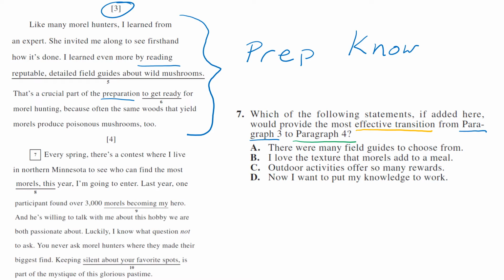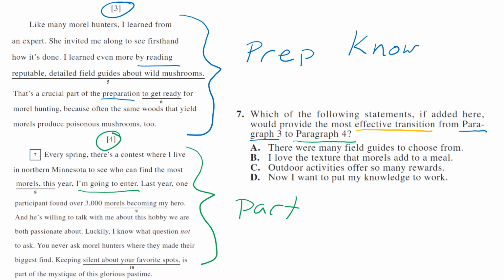Now we're going to look at paragraph 4, which is here, is labeled paragraph 4. So what is paragraph 4 about? There's a contest where someone can go. I'm going to enter. So this is about actually participating or using your knowledge. So we'll call it participation. So now that we know that it's preparation and knowledge, we can see which one combines them.